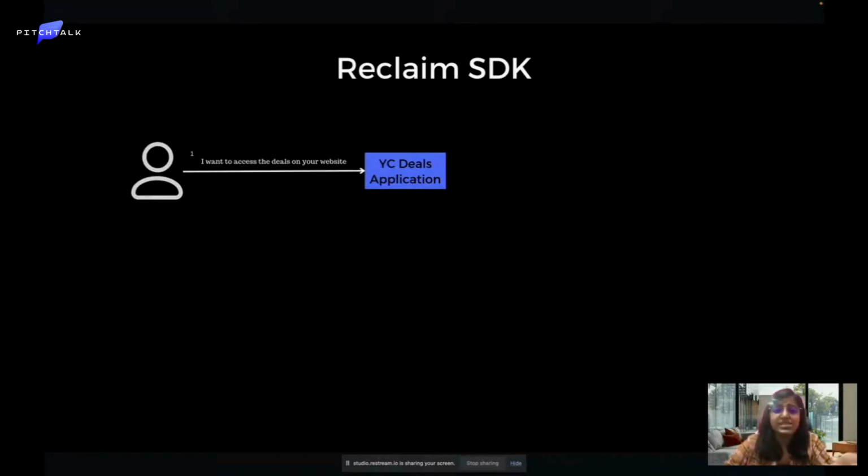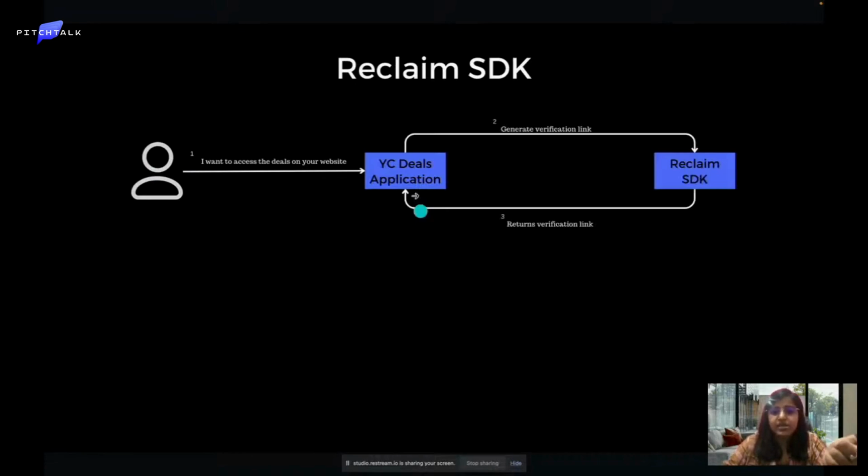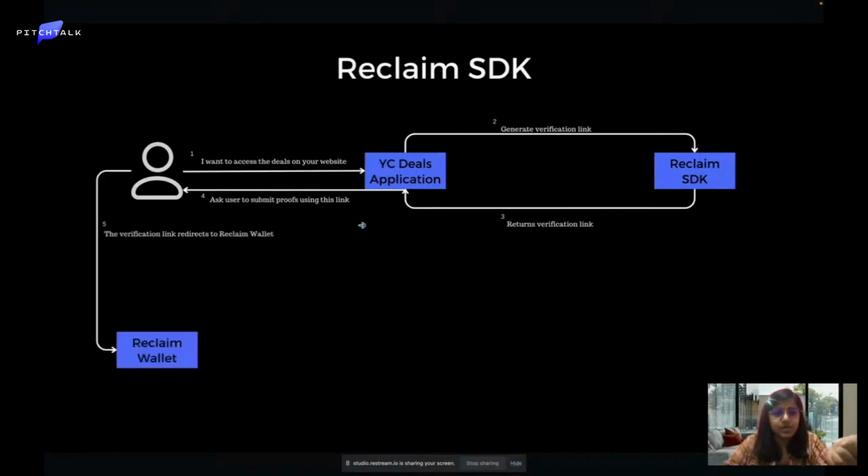For example, say we have a YC Deals website that allows anyone who is a YC alumni to come and get access to exclusive deals. Now a person comes and says that they want to access the deals on the website. The website can generate a verification link using the SDK, and it asks the user to submit the proof that they are a real YC alumni.